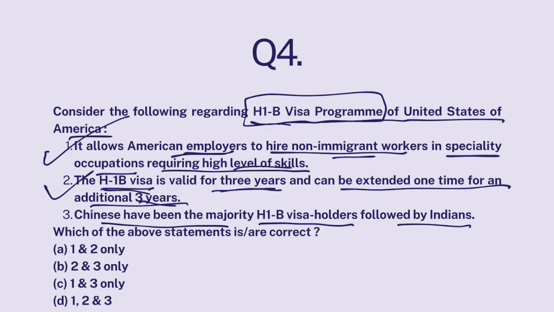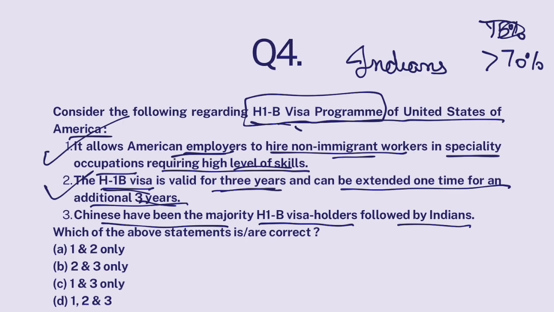Make sense? Now, who are the majority H-1B visa holders in USA? It is said that around 75% of, or more than 70% of H-1B visas are held by Indians. Indians are availing the majority benefits of H1B visa program, followed by Chinese, but the Chinese are way far behind. They are around 11%. They only have 11%. India has more than 70%. Indians have more than 70% of these visas. So this statement is not true.